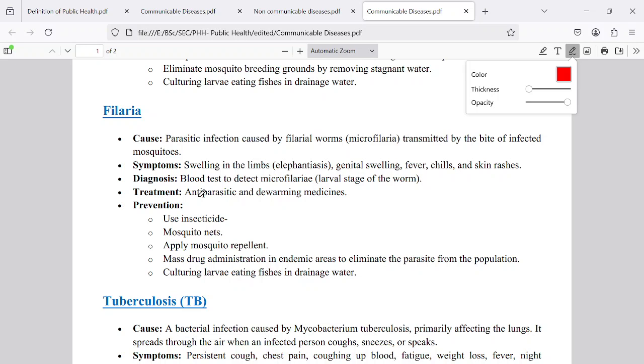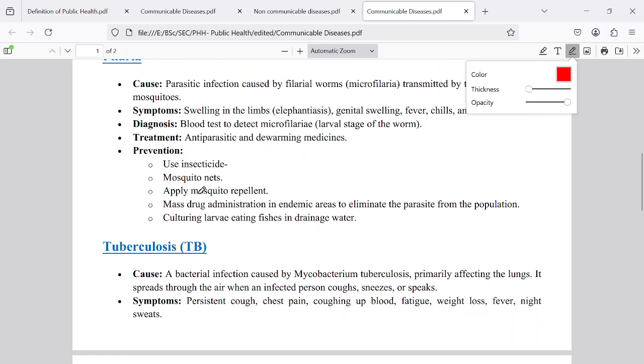For this filarial disease, or elephantiasis, the diagnosis method is the blood test, but there is no proper treatment. A permanent treatment is not there. So prevention is the better method to keep filaria away from our society. So how can we kill the microorganisms? We have discussed it earlier.